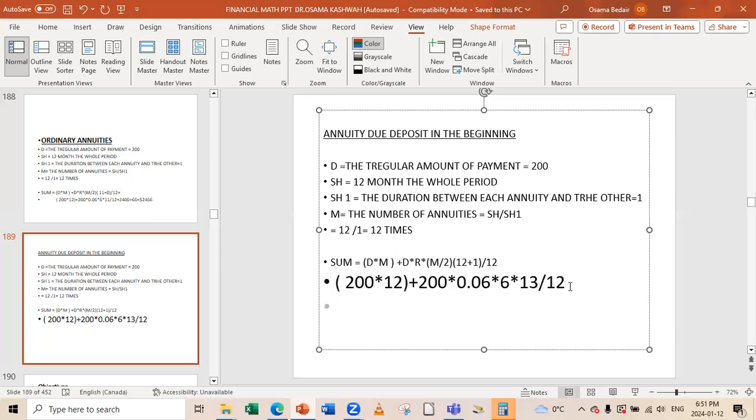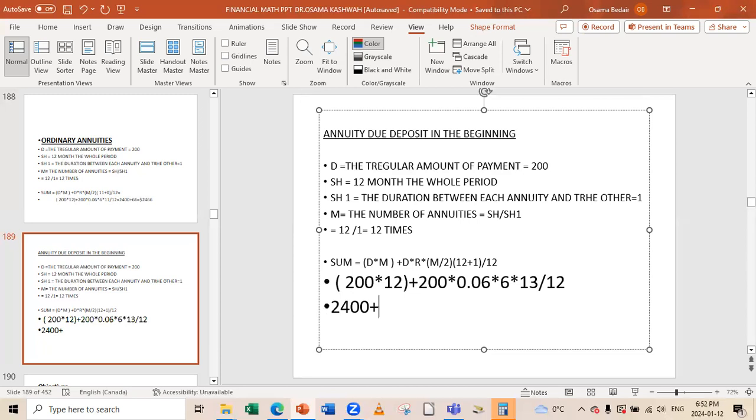Now, the first amount is 200 times 12. That will give me 2,400 if I use my calculator, plus the second part, 200 times 0.06.